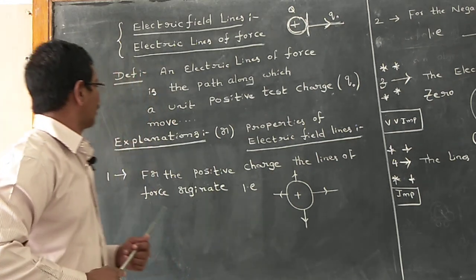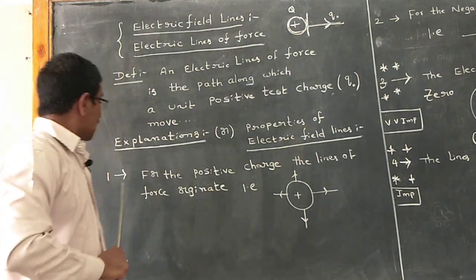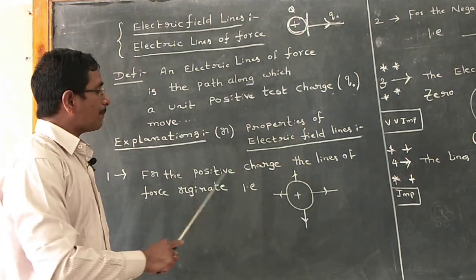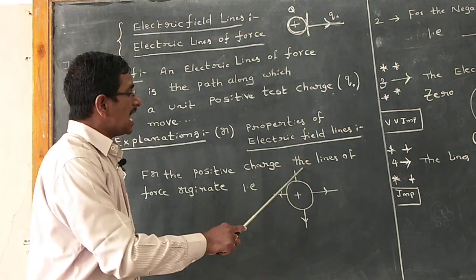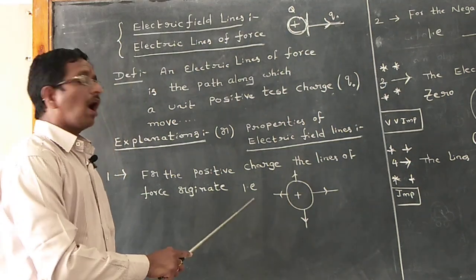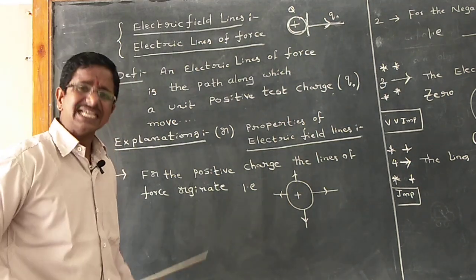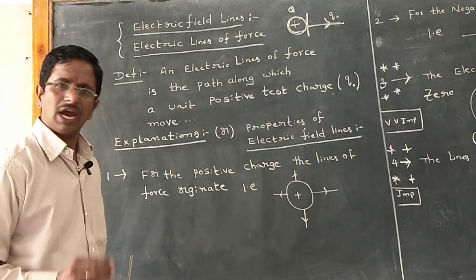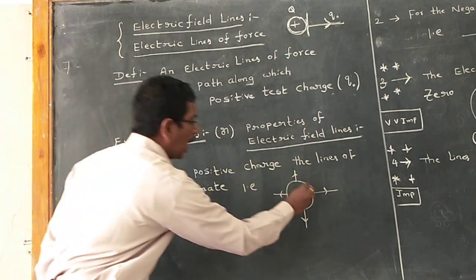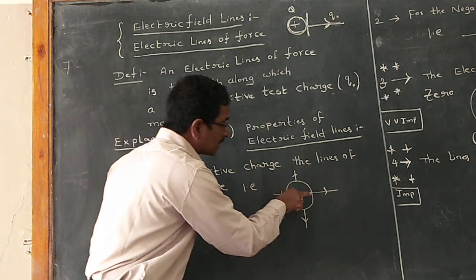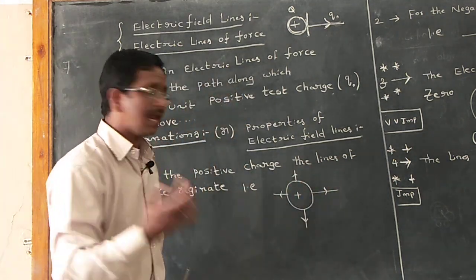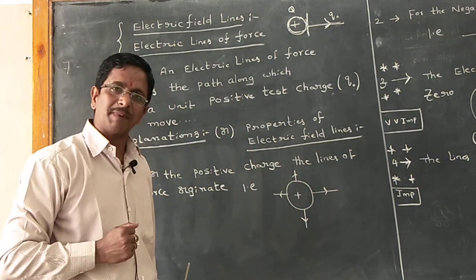Now come to point number 1, explanation. For the positive charge, the lines of the force originate. What is meaning for that one? Now I took a charge particle, I dropped here. Immediately the charge particle moves like this. Why? Because this is positive charge particle.